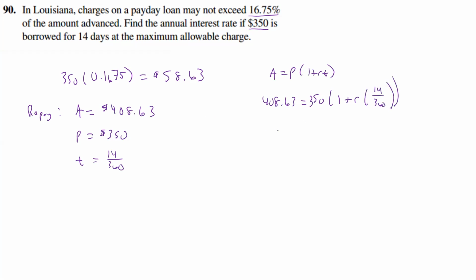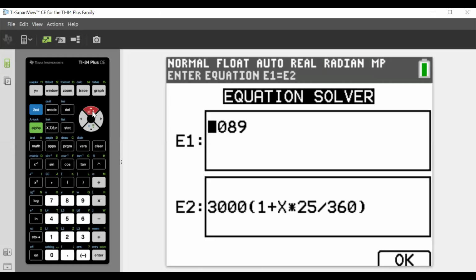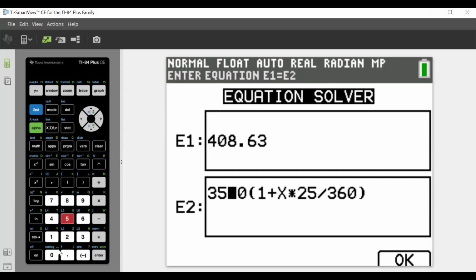And again, I'm just going to use the numeric solver. So let's go ahead and do that and see what we get. And so if we go up here, A was 408.63. This was 350. Delete that. And that was going to be 14 divided by 360.